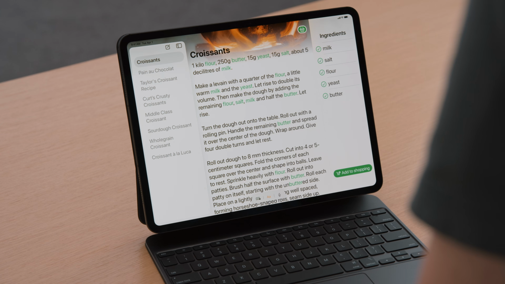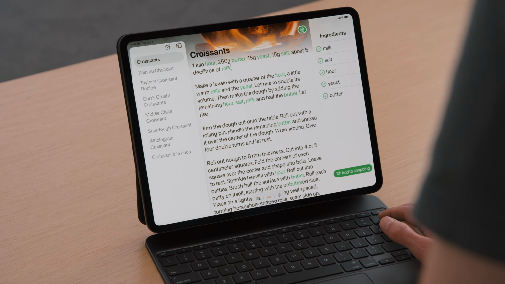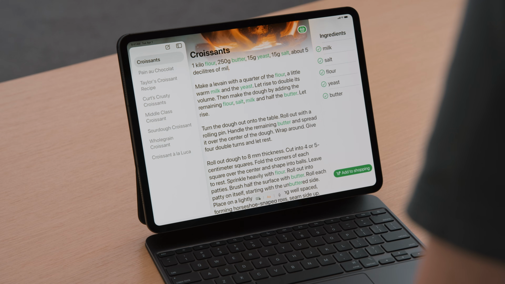Let's give it a try. When I add a Y at the end of milk, the Y is no longer green. And when I delete a character off milk, the ingredient attribute gets removed from the entire word at once. Based on my attributed text formatting definition, the foreground color attribute continues to follow my custom ingredient attribute's behavior perfectly.